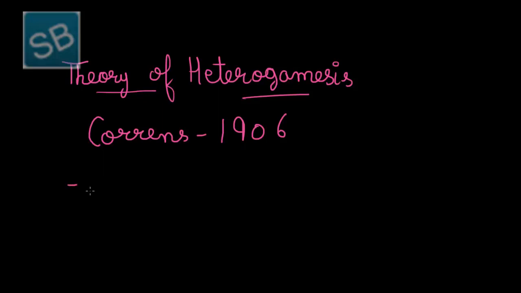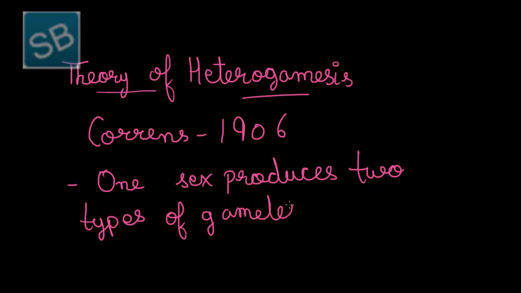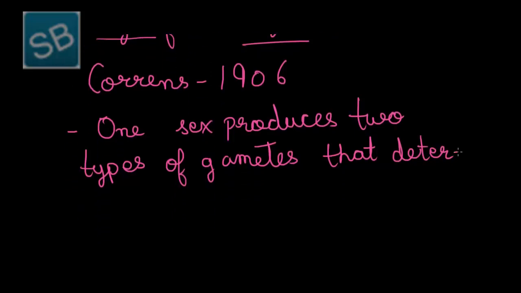According to this theory, one sex produces two types of gametes that determine the sex, and this determination of sex takes place during fertilization.